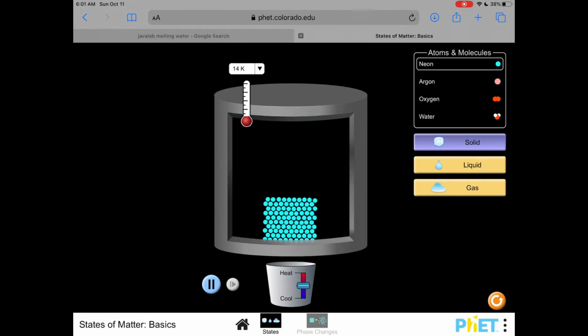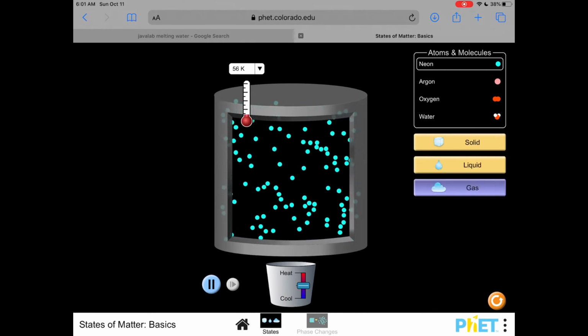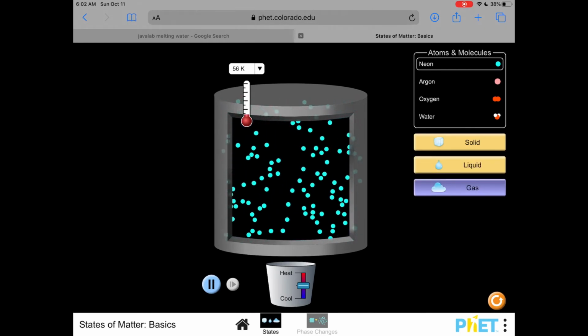Let's review. Solids have closely packed particles that vibrate closely together. Liquid particles move more quickly and slide around the bottom of containers. Gases have the highest average kinetic energy and will expand to fill an entire container.